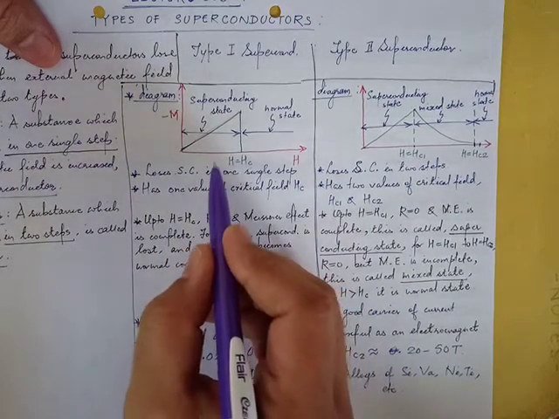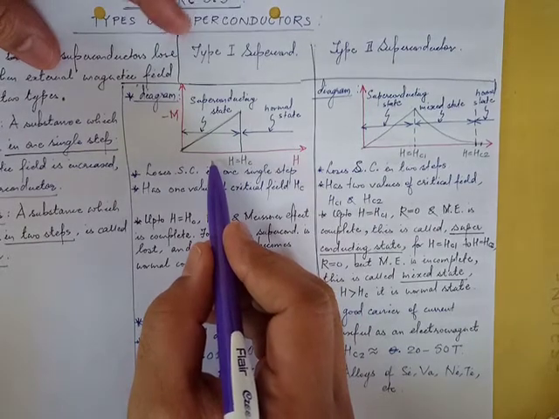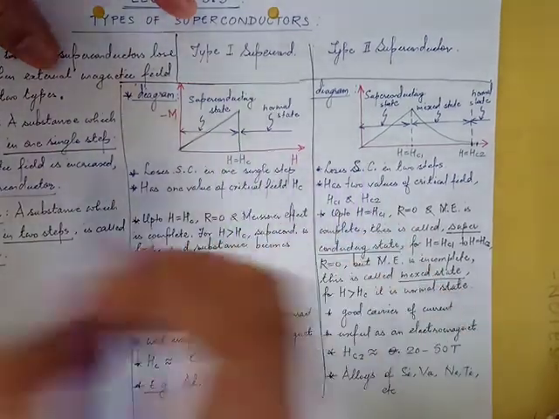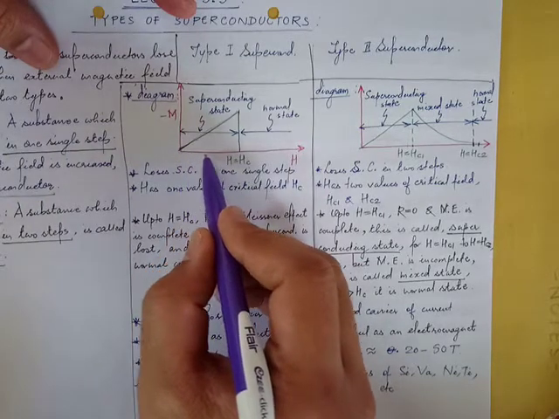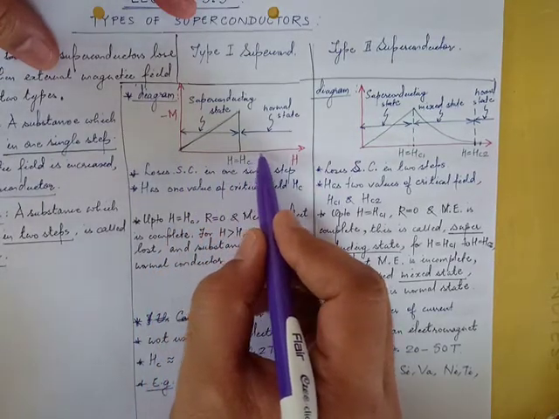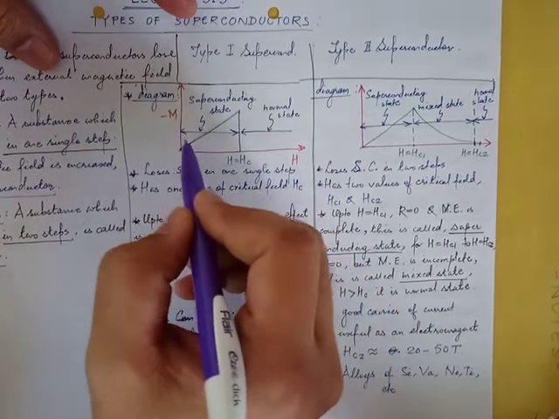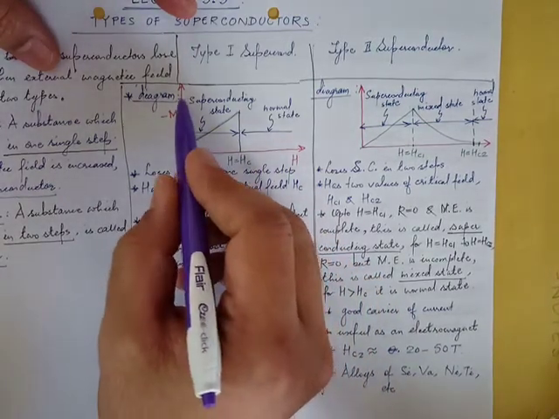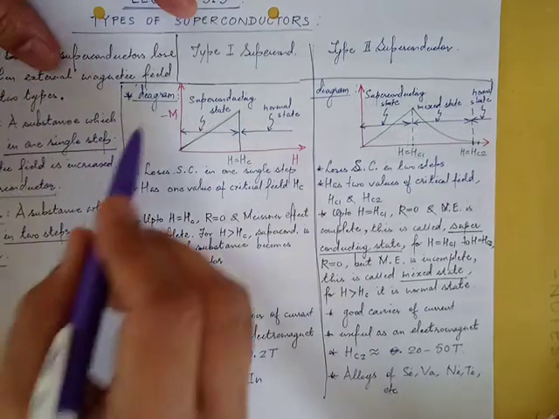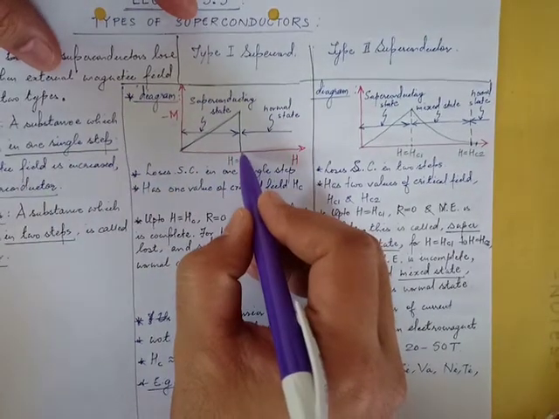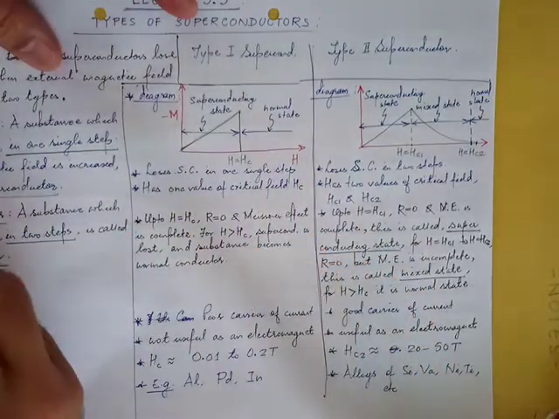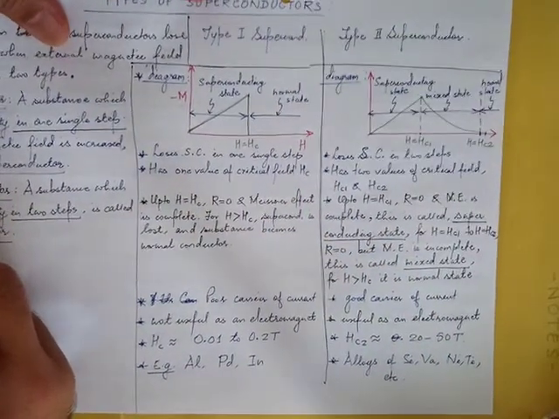So this is a graph of destruction of superconductivity. Let me first explain this kind of graph. Here on the x-axis they are showing the external applied magnetic field. On the y-axis they are showing the internal magnetization, that is the internal magnetic field. Now at H equal to Hc, let us define the two types of superconductors.